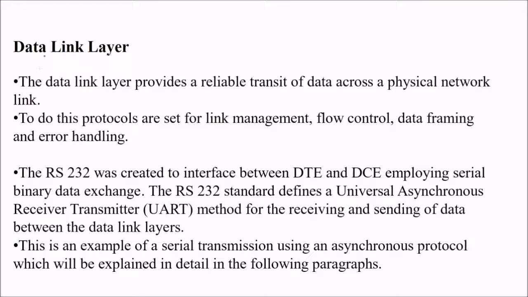Now we come to the data link layer. The data link layer provides a reliable transit of data across the physical network link. To do this, protocols are set for link management, flow control, data framing and error handling. RS-232 was created to interface between DTE and DCE, implying serial binary data exchange. The RS-232 standard defines a universal asynchronous receiver transmitter method, UART, for receiving and sending of data between the data link layers. This is an example of serial transmission using an asynchronous protocol, which will be explained now.